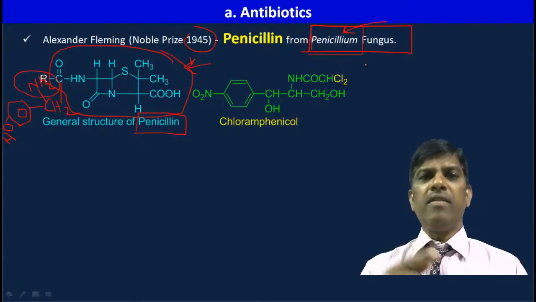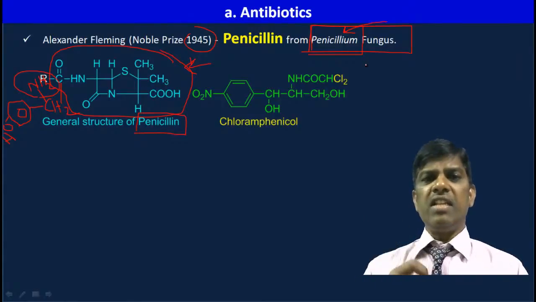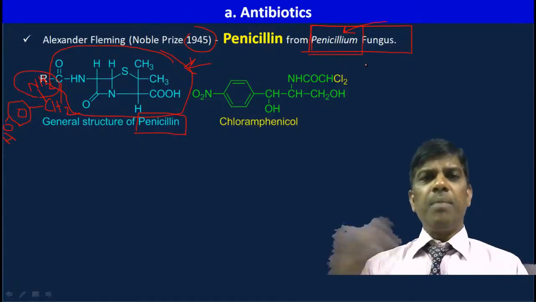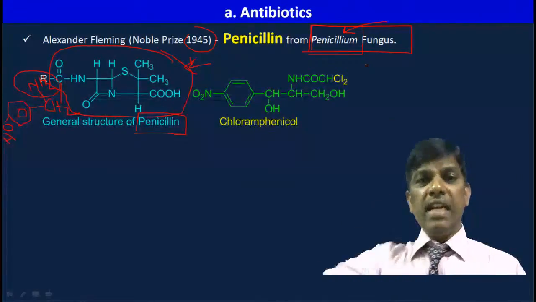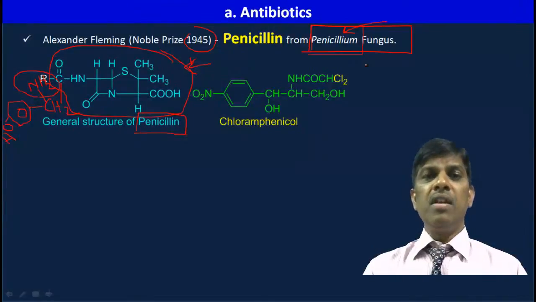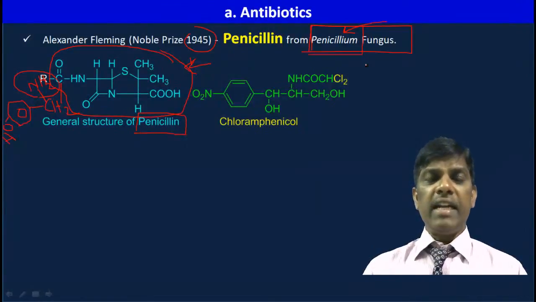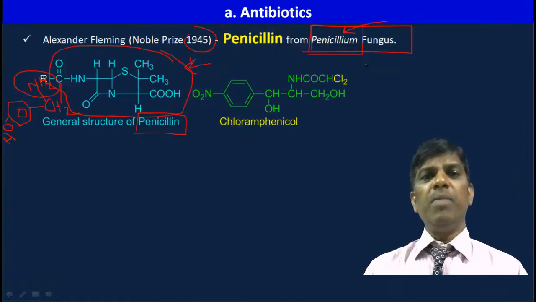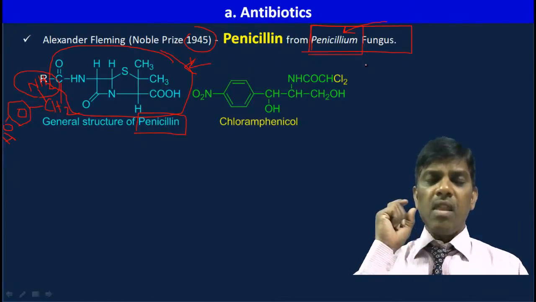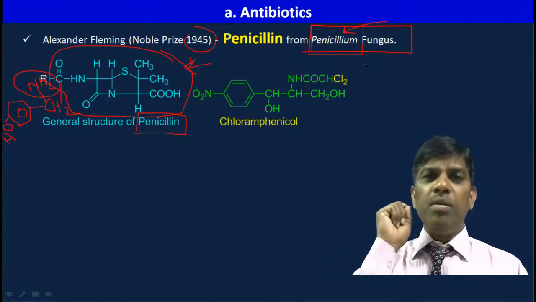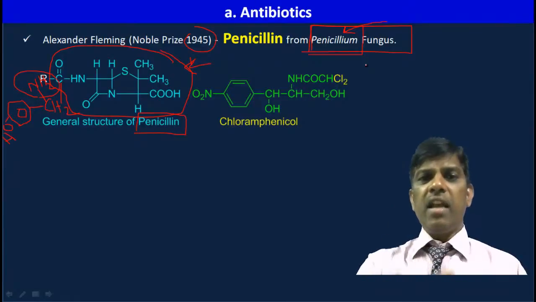Otherwise, because of this penicillin, it is highly dangerous, and the patient may die from taking it. But though it is deadly poisonous, it is advisable, and this is the only medicine till date in use to treat rheumatoid arthritis. Rheumatoid arthritis is treated by giving penicillin. Not only that, it kills gram-negative bacteria. What is gram-negative bacteria? I am going to explain.